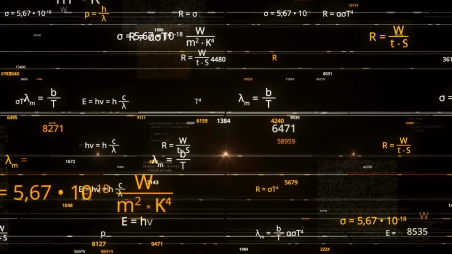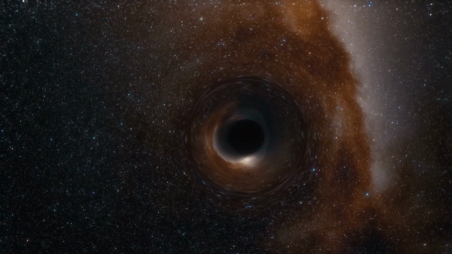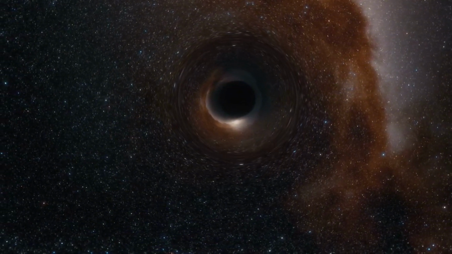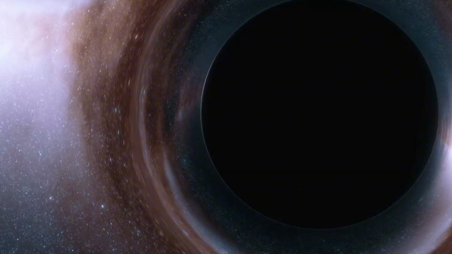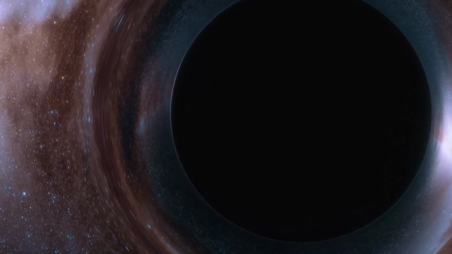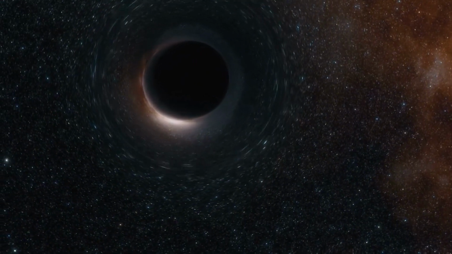Black holes are mysterious and amazing objects that continue to challenge our understanding of the universe. What happens inside a black hole? The answer to this question remains elusive, but each new discovery brings us closer to figuring it out. Perhaps studying black holes will not only unlock the secrets of the cosmos, but also change our perception of reality.